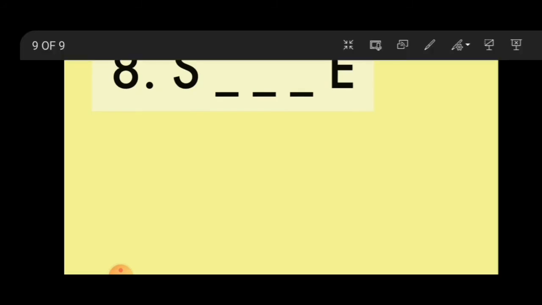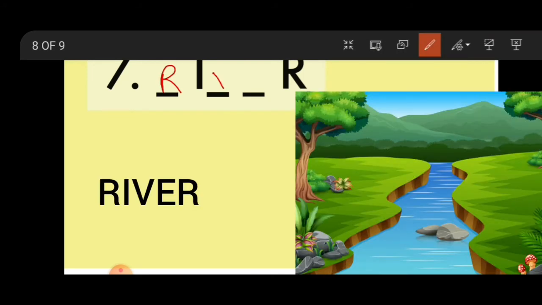Dash I dash dash R. Very easy. Guess, come on. Okay, I will tell you. It's river. R-I-V-E-R, river.